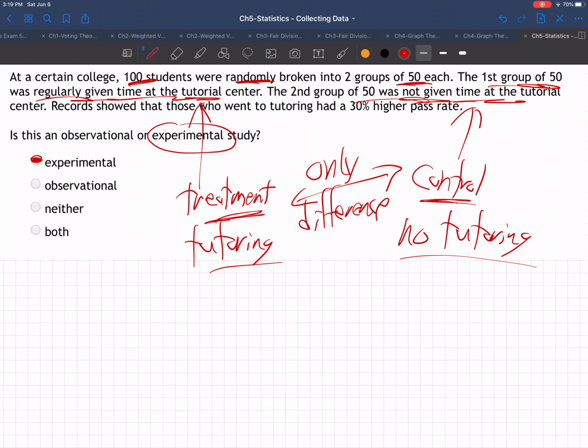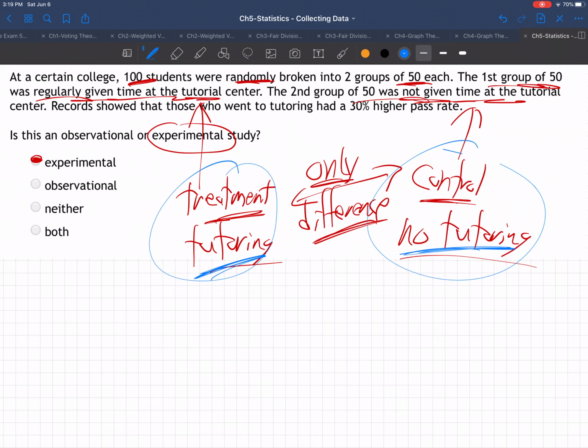Otherwise, they're 50 random people in one group, 50 in another. Everything else about them is random. But there's one and only one difference. One group went to tutoring, the other no tutoring. Not by their own choice, because if it's by their own choice, then that shows something different in them. No, we have no differences at all. We just broke them into one group and another group at random.